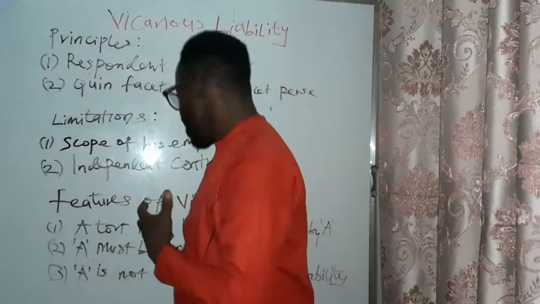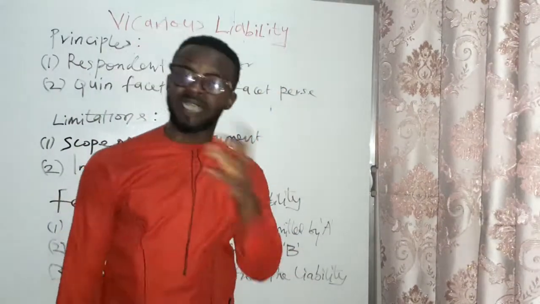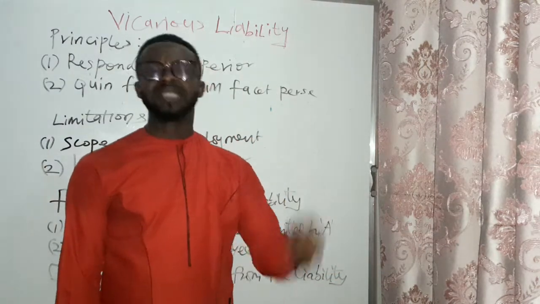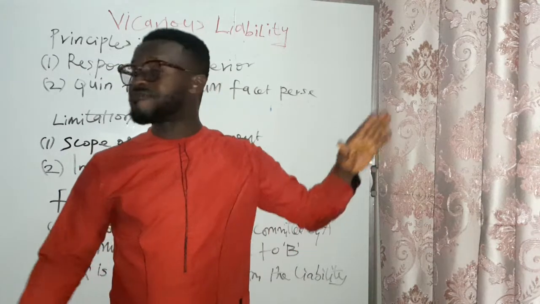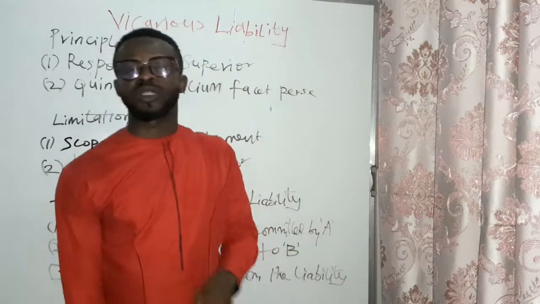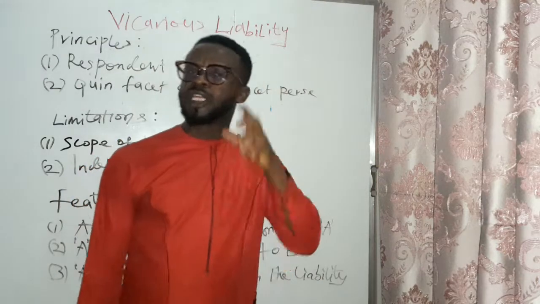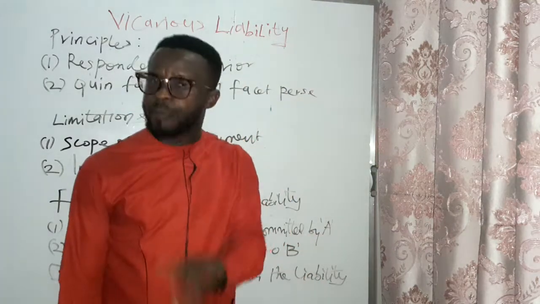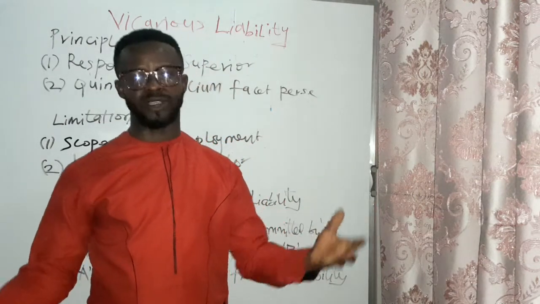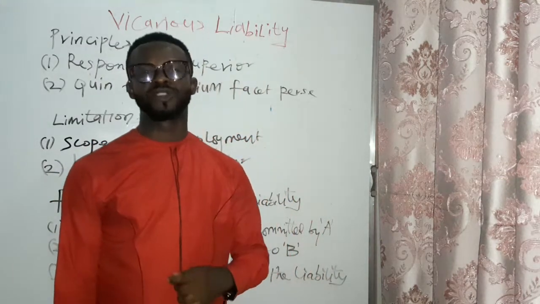Another feature is that even if the principal is held liable for an offense committed by the teacher, that does not mean that the teacher is free from blame. No, the teacher is also liable. He is never insulated from the crime. Inasmuch as the boss is held liable for an offense committed by the subordinate, it does not mean that the subordinate is not liable for such a crime. He is also liable, but the boss, who has the wherewithal, will be made to pay the damage.